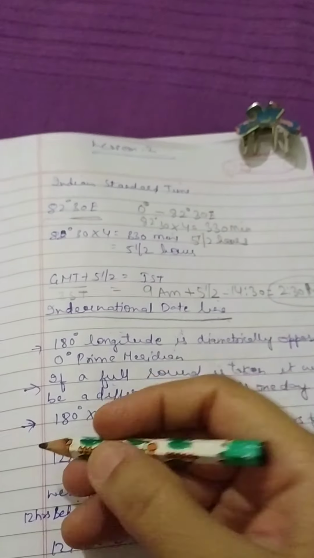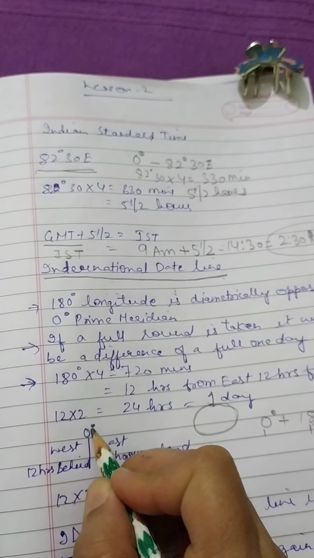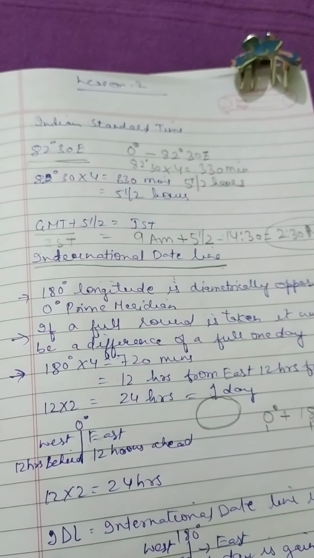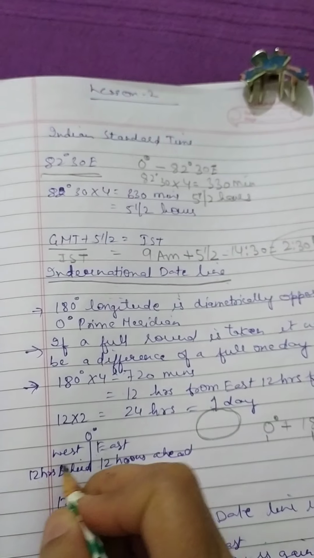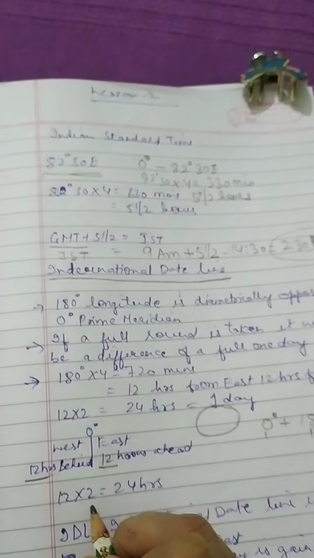So from the 0 degree prime meridian, all this area towards the east is 12 hours ahead, and the western part is 12 hours behind. So 12 hours plus 12 hours equals 24 hours.